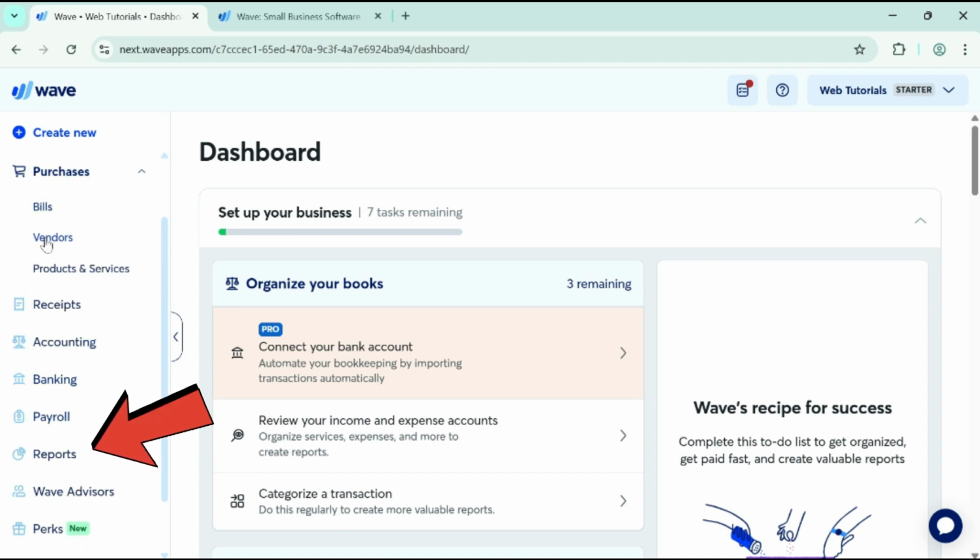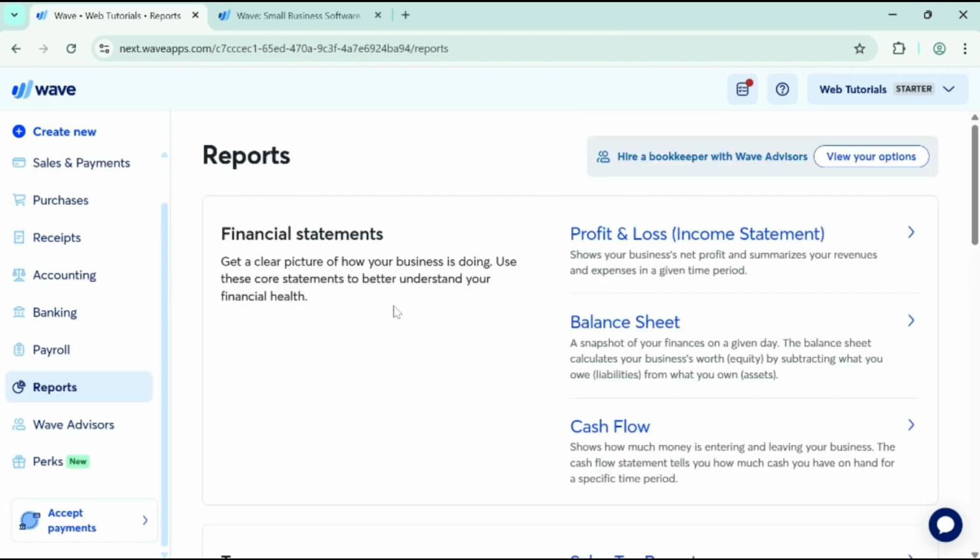Finally, click on Reports. This section gives you a complete overview of your business finances with reports like profit and loss, balance sheet, and aging reports. These reports help you understand your income, expenses, and overall financial performance. And that's it. You've successfully learned the basics of using Wave accounting.